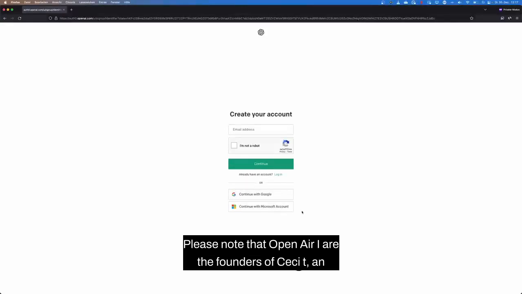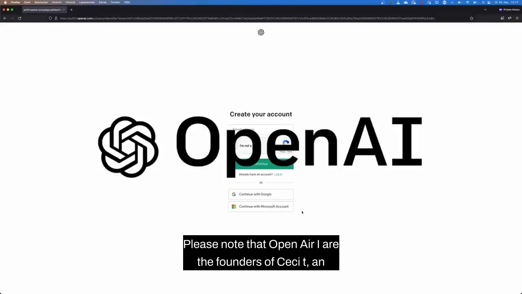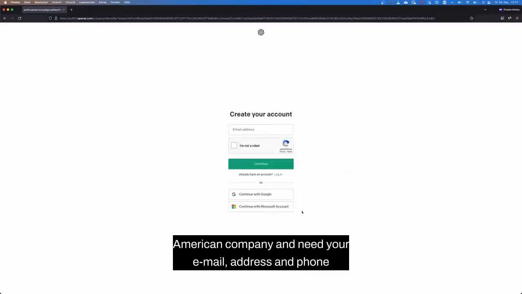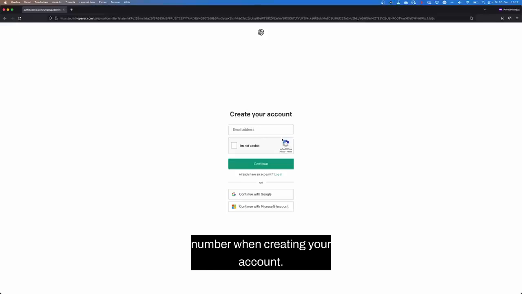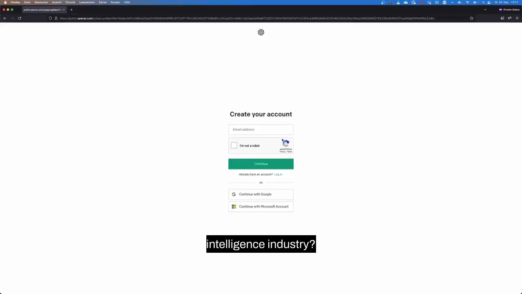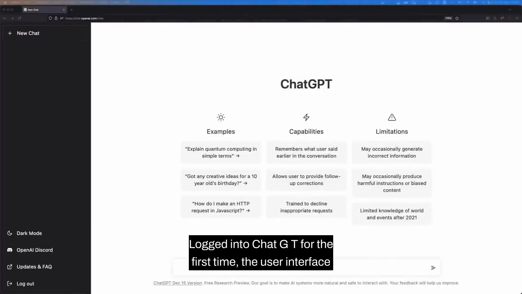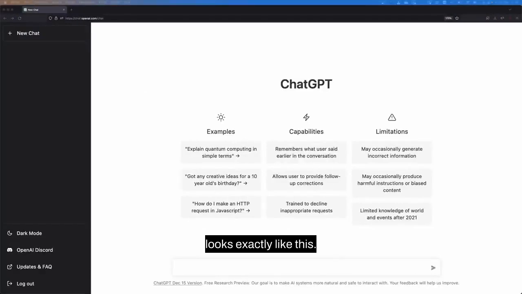Please note that OpenAI are the founders of ChatGPT, an American company, and need your email address and phone number when creating your account. They will send you a registration link via SMS. So please consider for yourself whether you want to give your personal data to an American company in the artificial intelligence industry. Logged into ChatGPT for the first time, the user interface looks exactly like this.